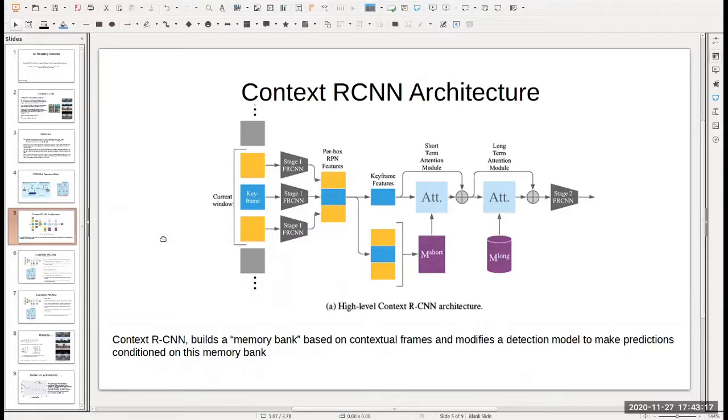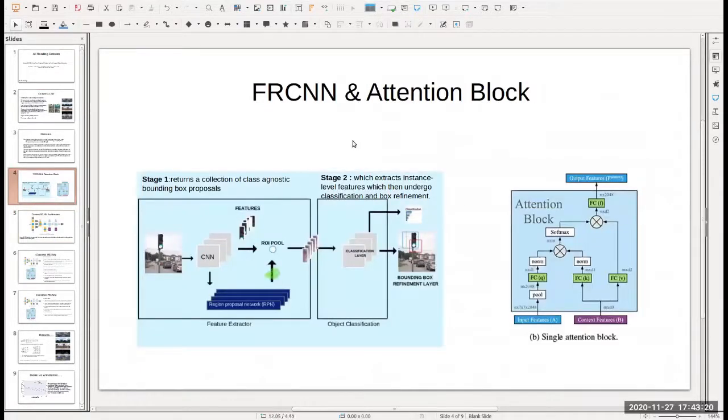Okay. Can you see the architecture, or do you want me to go through the RCNN and attention block again, or the architecture? Could you explain this FRCNN thing again? Okay. Yeah, if you look at FRCNN, there are two stages to it. Stage 1 is what we call a feature extractor, which is a CNN network, normally a ResNet backbone or other standard network, which gives you features. As well as there is a region proposal network, which gives you the region of interest pool.